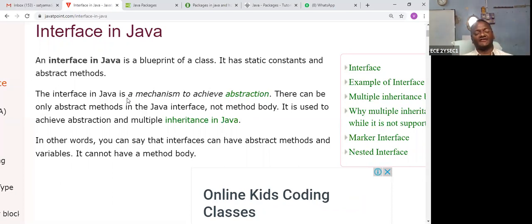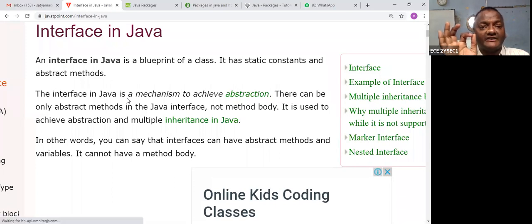So this is called an abstract. Now I want to specify another abstraction method. Please listen. Abstract is a class. It was already explained in the previous class. Now I want to discuss the interface.